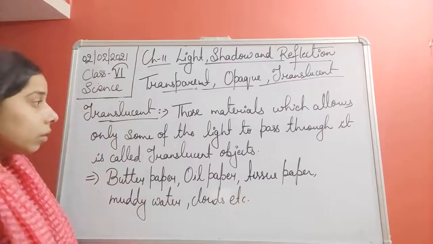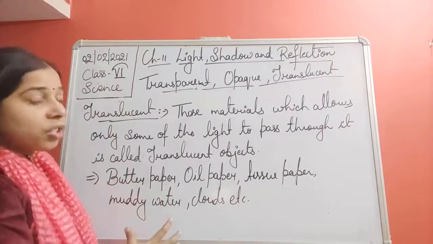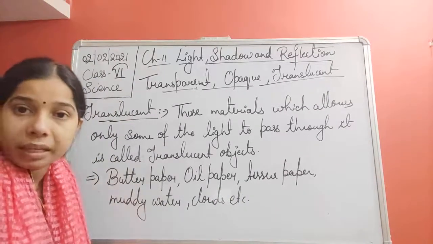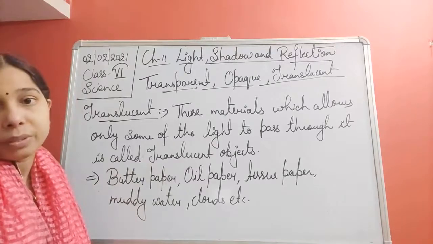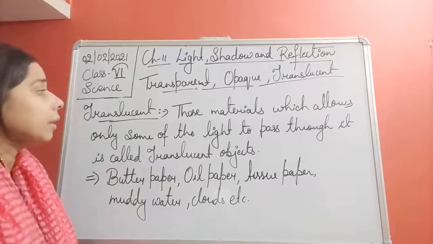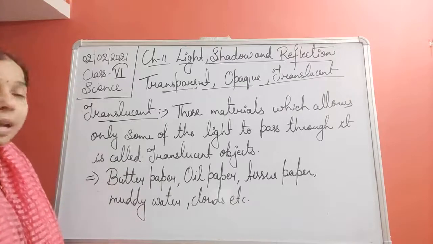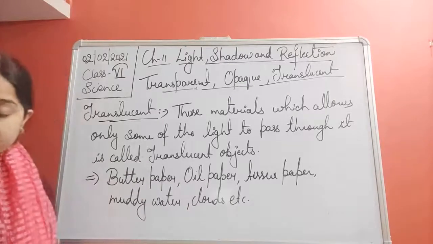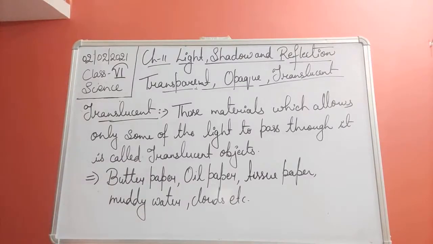So these are the few things which we call translucent material. Here we are not able to see the things properly, and the reason is that it does not allow the light to pass through it properly. Next one, let us see the opaque object.